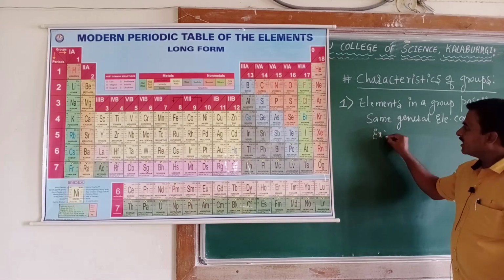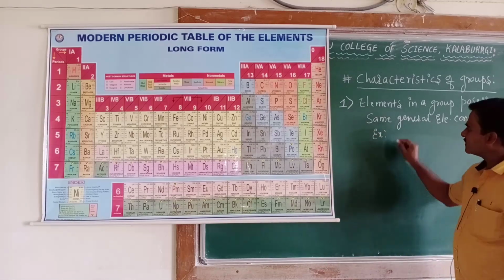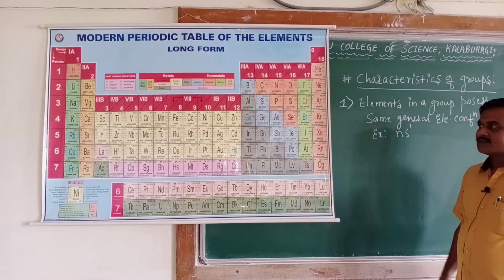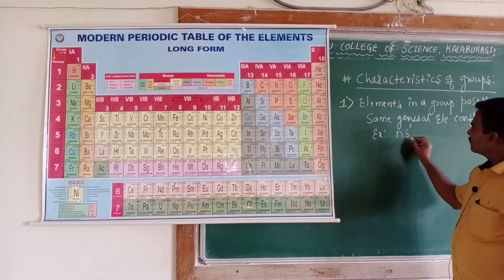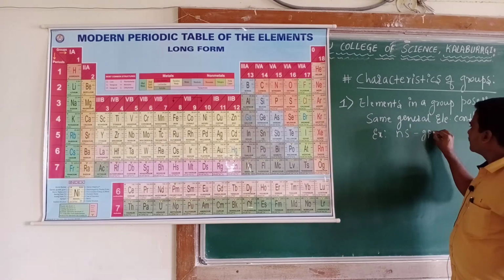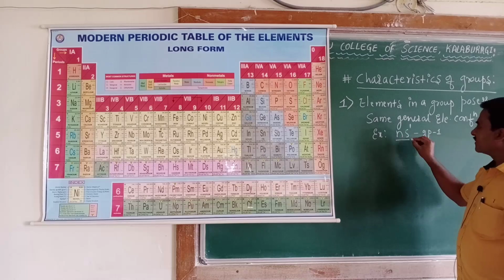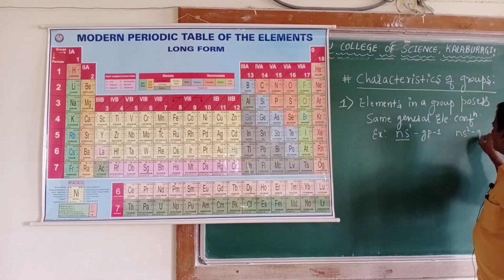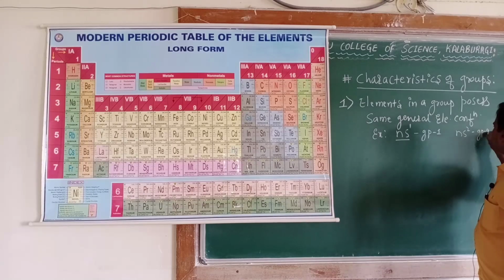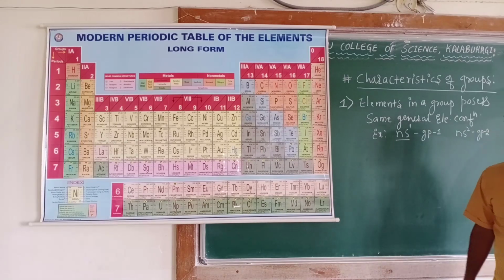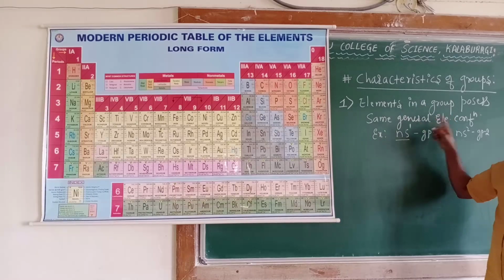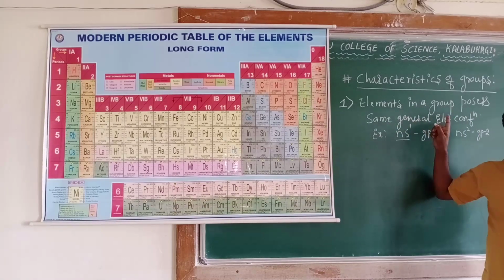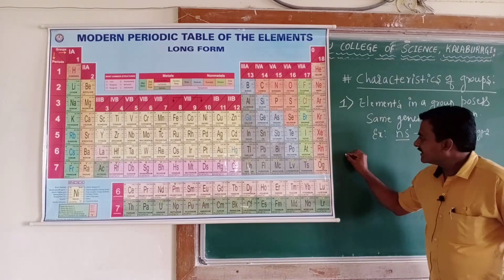Example, the elements of group 1 possess the general electronic configuration of ns1, and group 2 elements have ns2. Like that, the elements in a group possess the same general electronic configuration. Characteristic number 2,